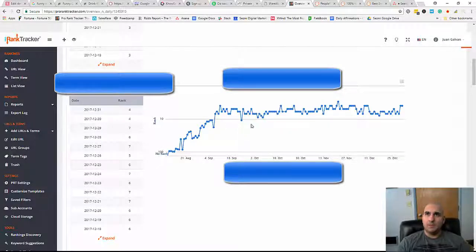Excuse me, and it's going up and down, going up and down. And we're about the 4th position. And that's where we typically range, right? Anywhere between the 1st and the 4th position. But this is how a typical SEO campaign is going to look like for you.